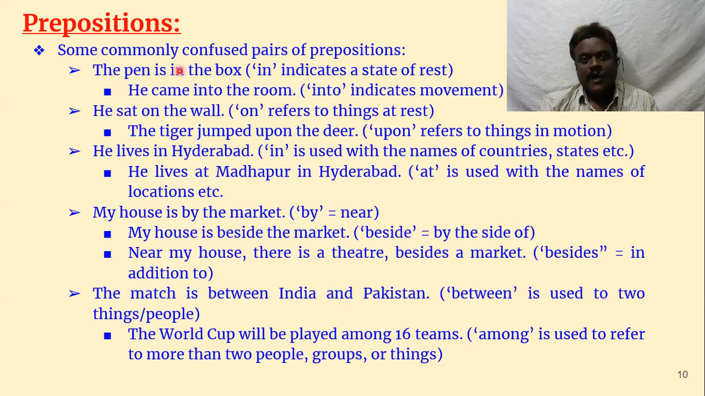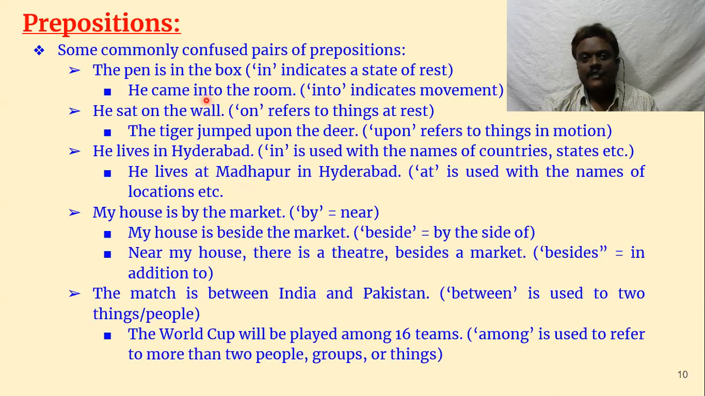Then some commonly confused pairs of prepositions. Some prepositions we always get confused, and those prepositions we are discussing here. The pen is in the box. See here, the pen is in the box. He came into the room. What is the difference between in and into?